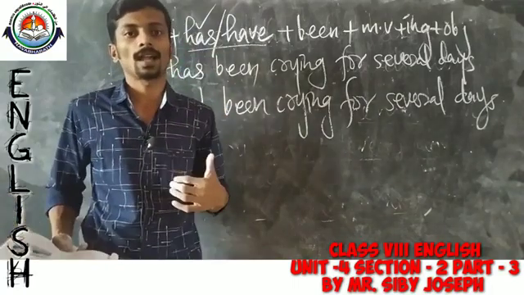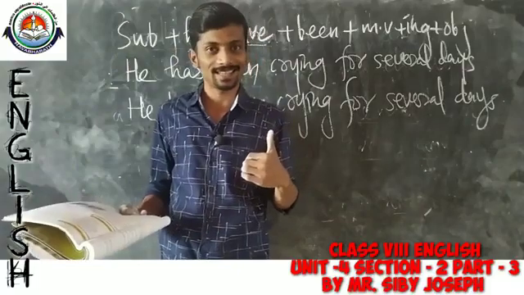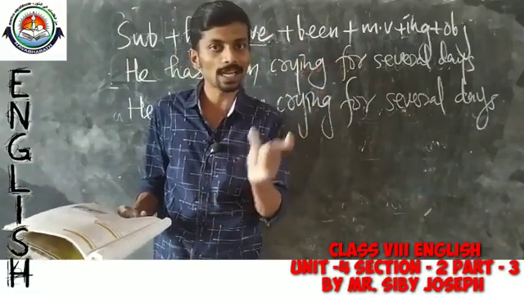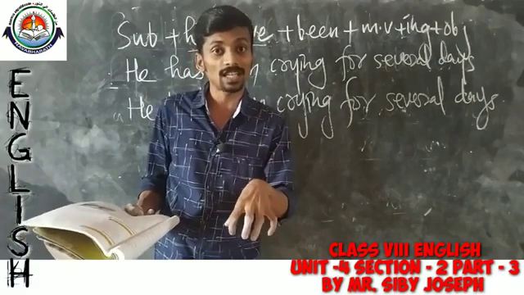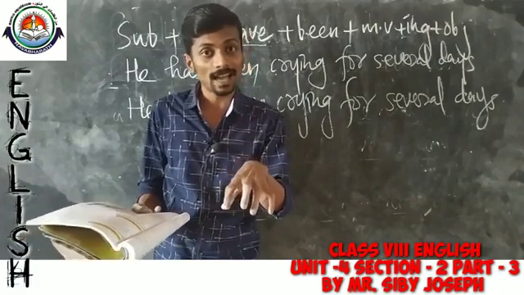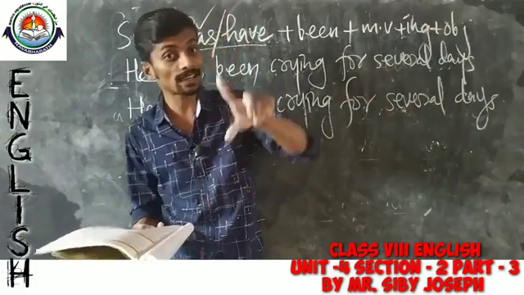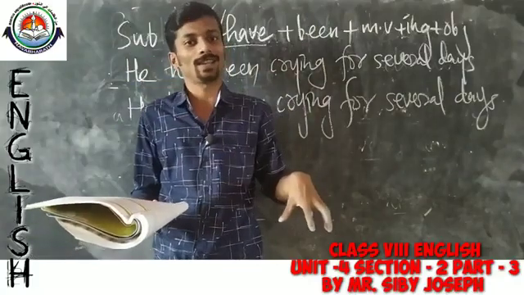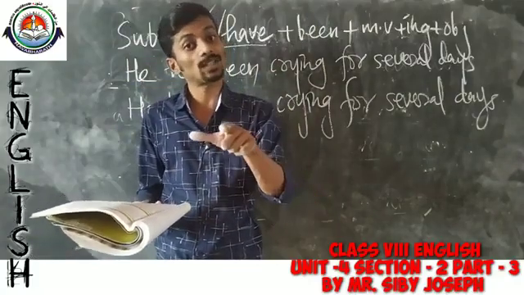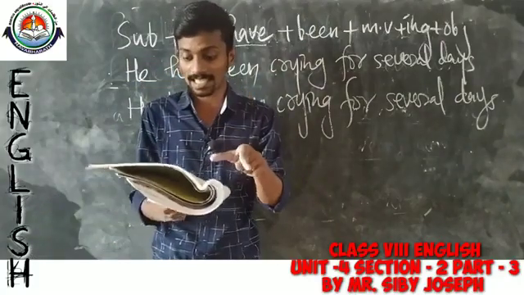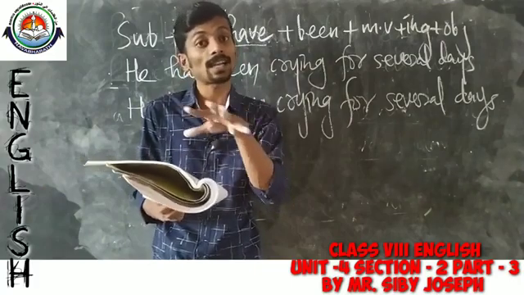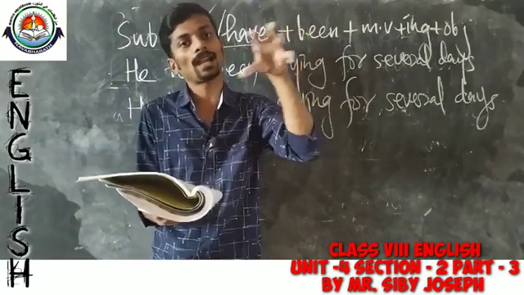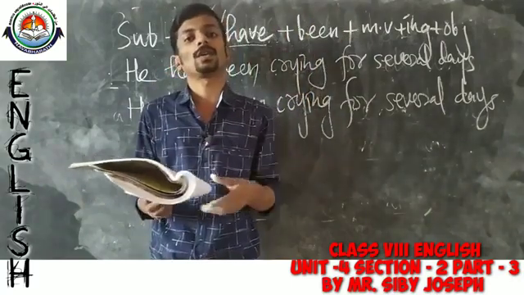See, for example, I have been teaching. So I just started my teaching half an hour ago, so I can say that I have been teaching. I have been teaching means the action started at some point of time and it is still continuing. So I can use the present perfect continuous tense to talk about a continuing action which started at some point of time and is still continuing.